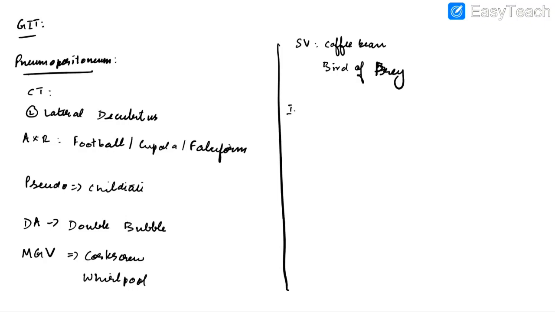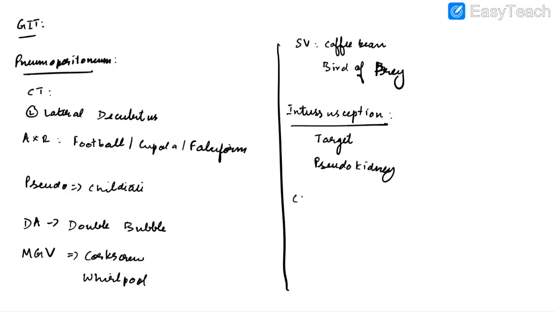Now let us discuss about intussusception. In this case, USG will show target sign, which is also known as donut sign or bullseye sign. We will also see pseudo kidney sign in intussusception.